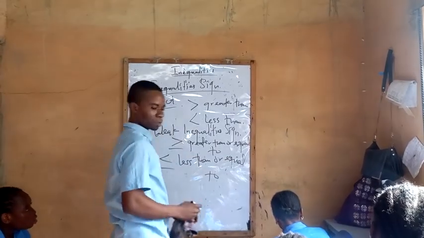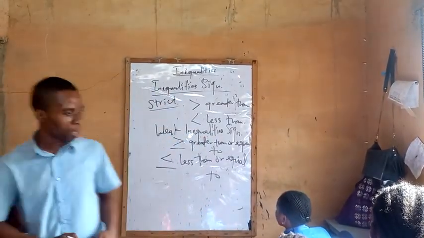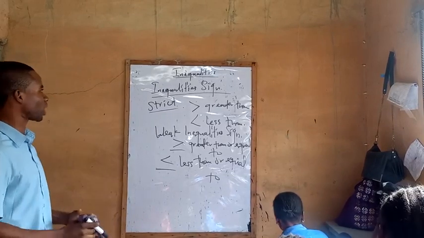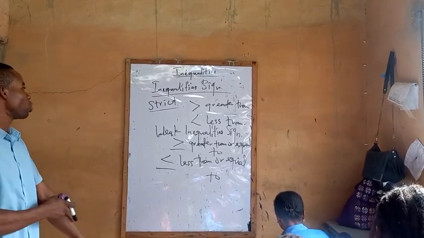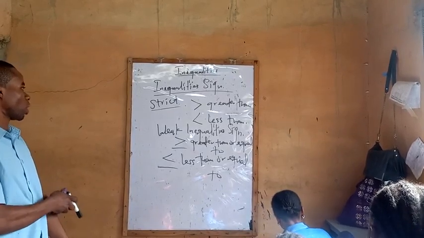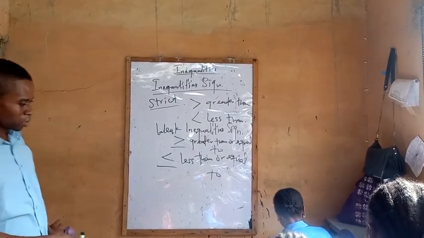I hope you can see the words. You have the greater than and less than, those are the strict inequality signs. But the weak ones are greater than or equals to, or less than or equals to.